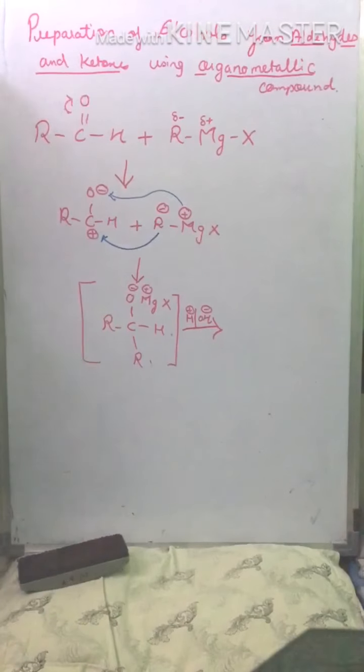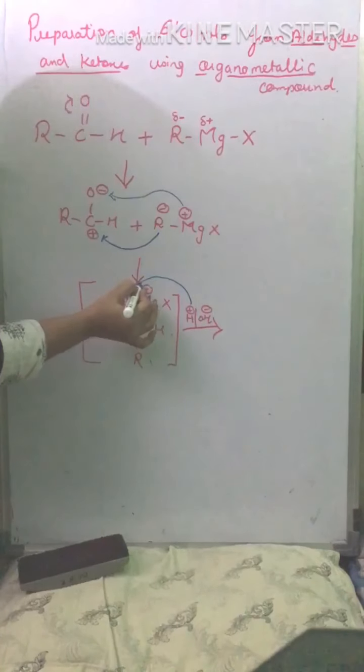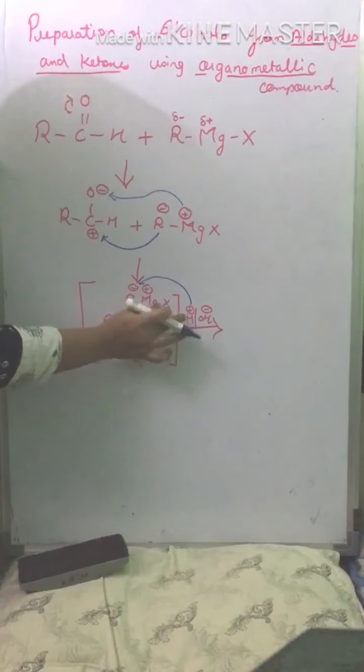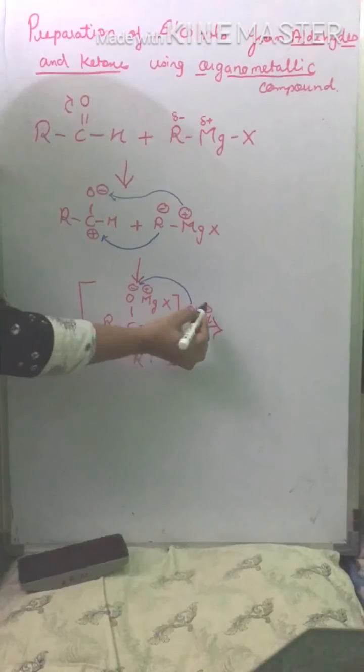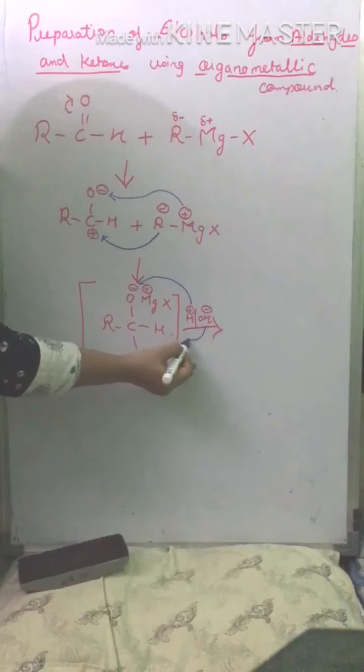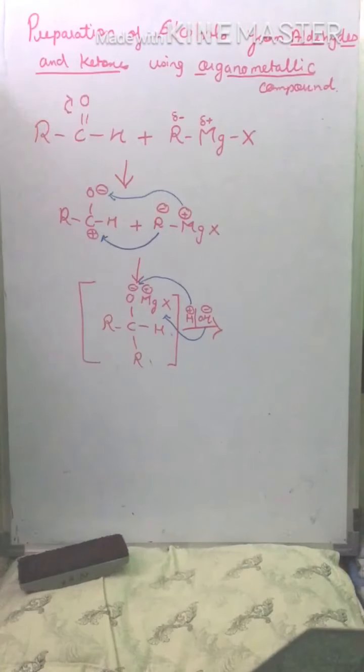Now here again, the positive part of the water moves to the negative oxygen, and the negative OH moves to the metal.